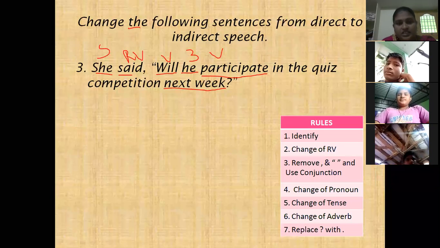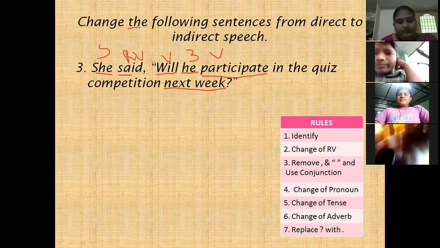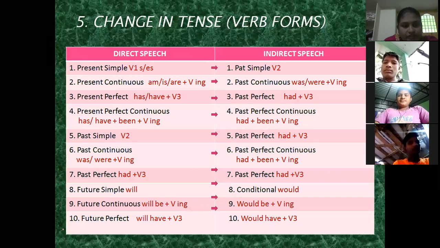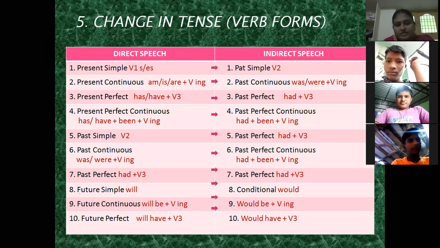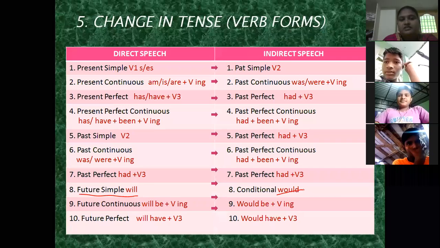So the change in pronoun: third person remains unchanged. And next, change in tense. Which tense is it? Simple future. If simple future is given, 'will' changes to 'would'. And next, see here the adverb.